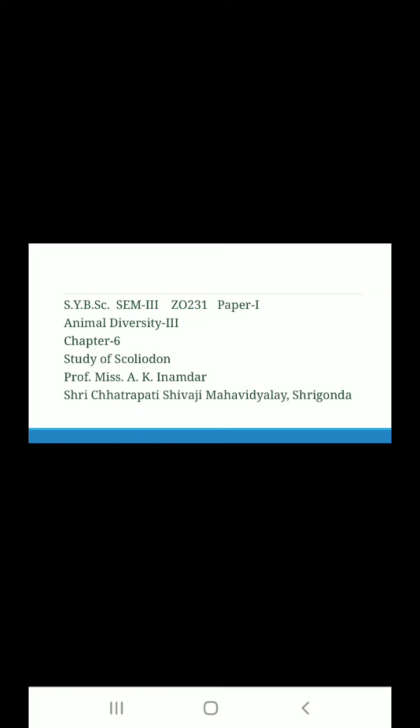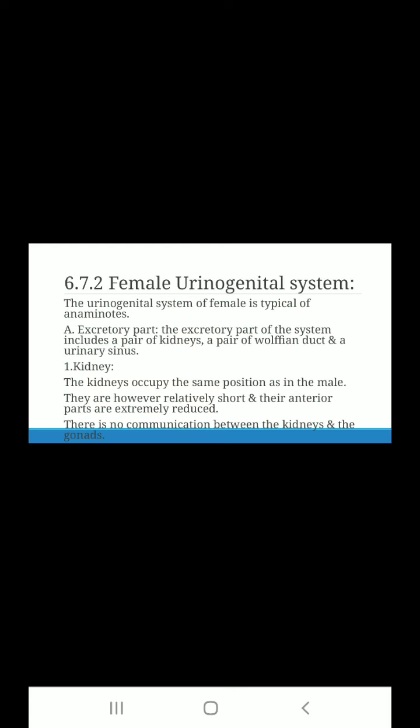In animal diversity third, we discussed our last chapter, chapter number 6, study of Scoliodon. In Scoliodon, the next system we are going to study is the female urinogenital system. In the last lecture we saw the male urinogenital system. After that we move to the female urinogenital system. The urinogenital system is the union of two systems, the excretory system and the reproductive system. That's why the system is known as urinogenital system.